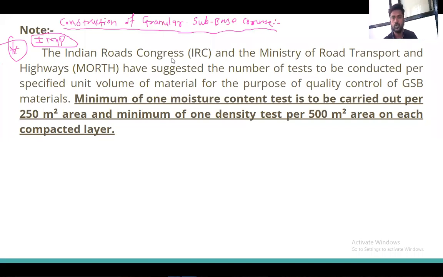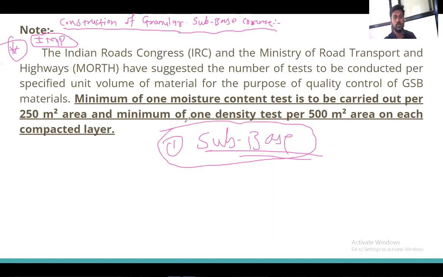Okay, so this is for what? For construction of the subbase layer that we have seen now, the first layer, that is subbase layer. Whatever the steps that we have seen, whatever the quality checking parameters that we have seen, all of this is for the subbase layer. Now we will move forward to the second layer.